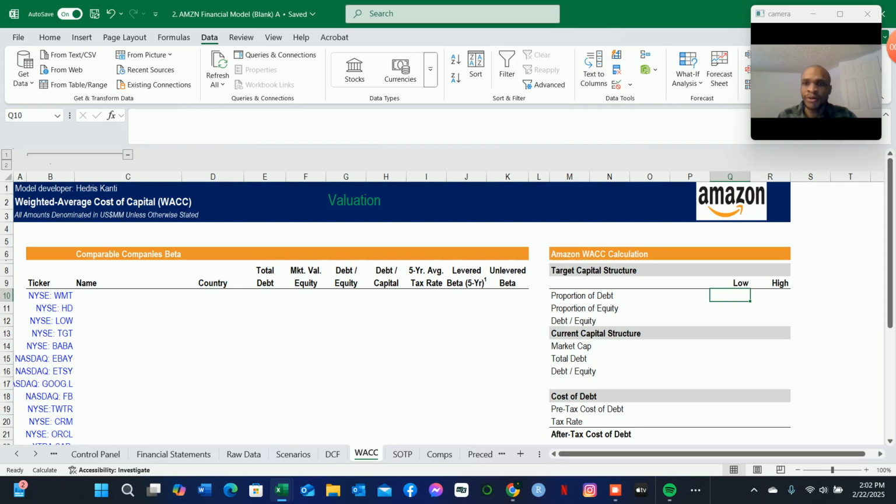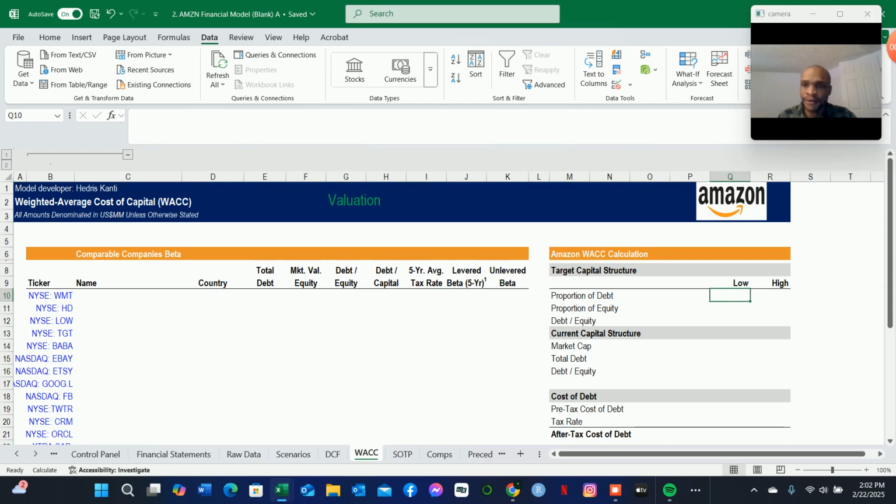So the interest that is paid on debt is tax deductible. So that tax saving is the government's compensation for companies who take debt in order to finance the business. So the higher the proportion of debt, the lower the cost of capital. And the lower the proportion of debt, the higher the cost of capital.